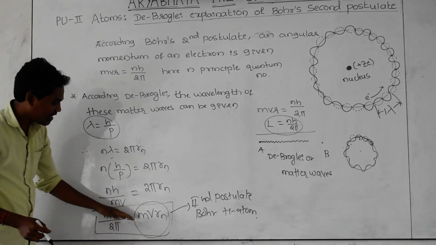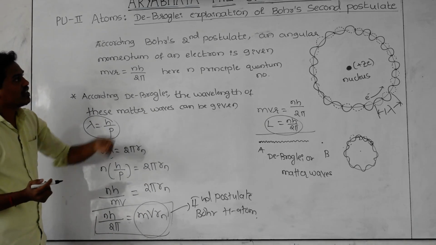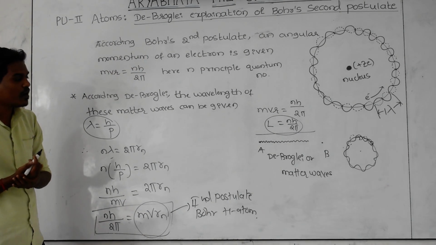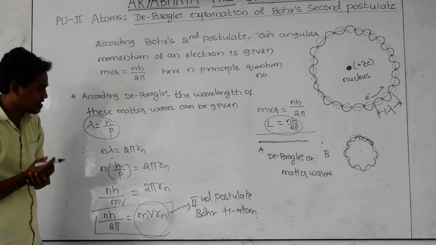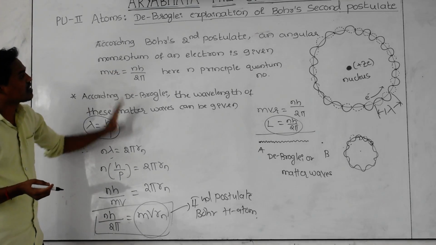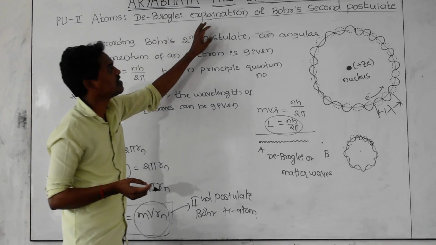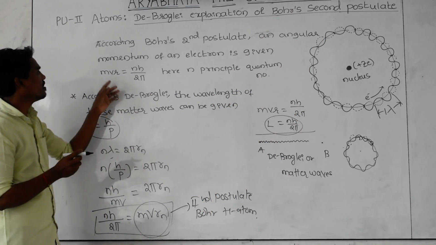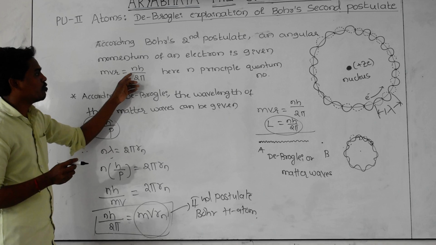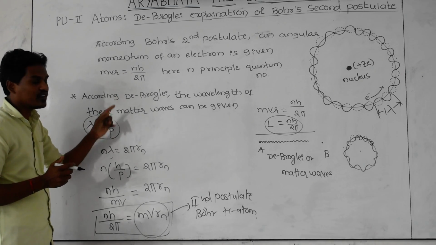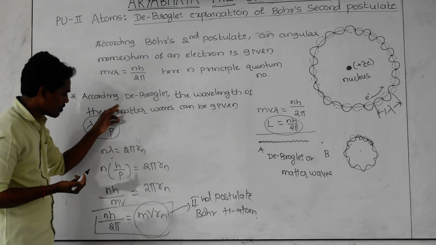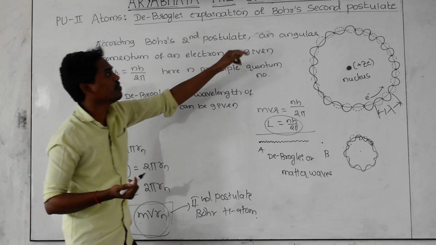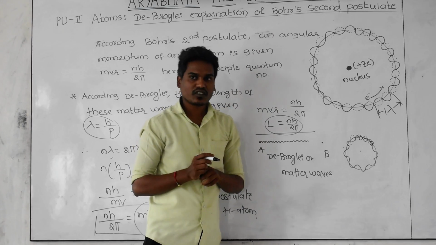That is why he gives the confirmation regarding Bohr's second postulate, that what Bohr explained about the angular momentum is right. This is the concept of de Broglie's explanation for Bohr's second postulate. You know very well Bohr's second postulate, mvr is equal to nh by 2 pi. De Broglie started with the concept of matter waves and derived the equation. Finally he got the expression that exactly matches Bohr's second postulate.